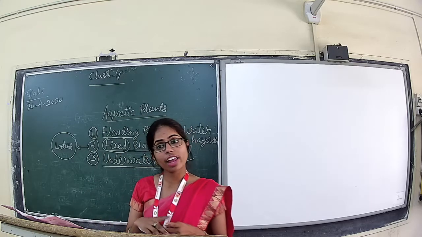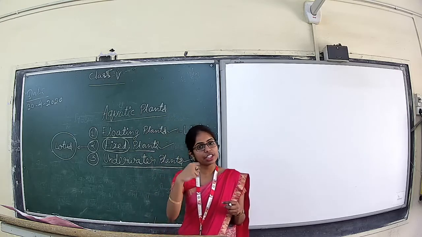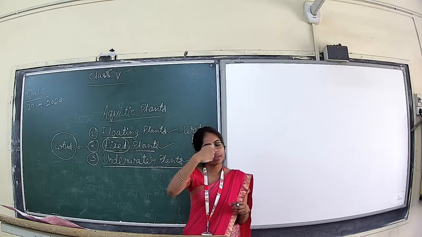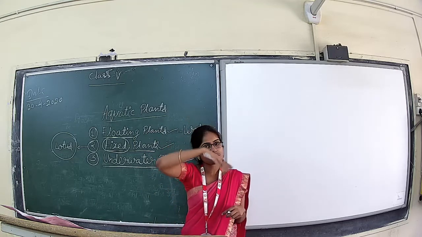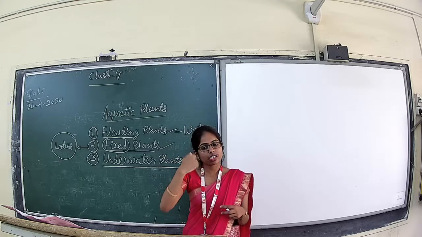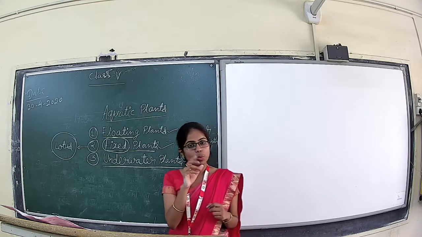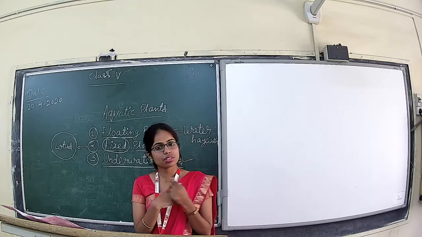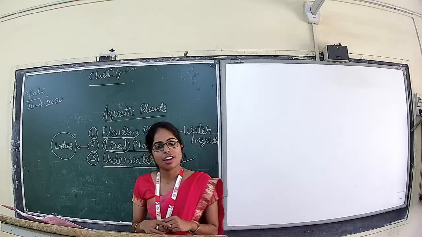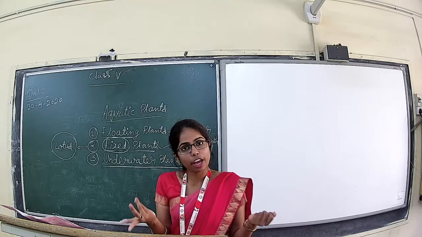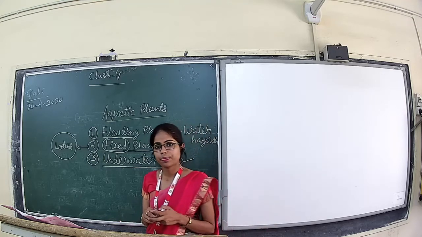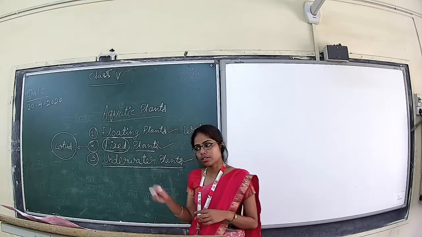What is the meaning of flexible? Can be bent easily. If I talk about my hands, I can bend in this direction, any direction, no? So this is flexible. But about bones, can we bend the bones? No, no. This is rigid. Flexible means a thing which can be bent easily. This is about the underwater plants.